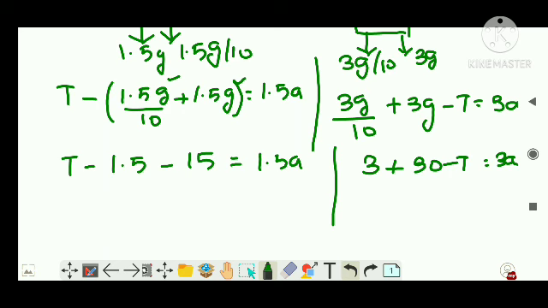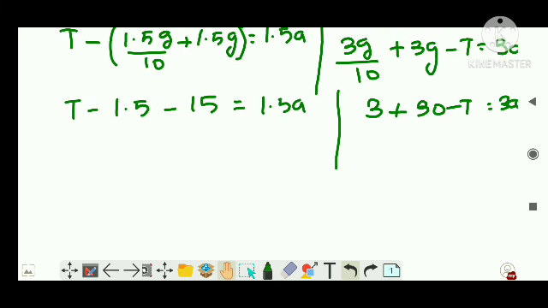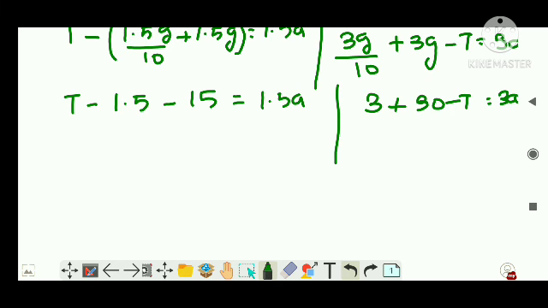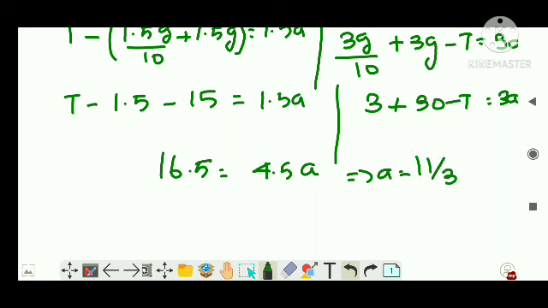Now you solve, just add these two equations. Adding them, what happens? The T cancels off. So you will get 16.5 is equal to 4.5a, or you will get the acceleration value as 11 by 3 meter per second squared. If you want, you can write it in fraction or in decimal points.